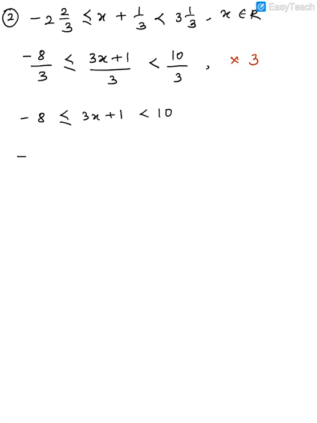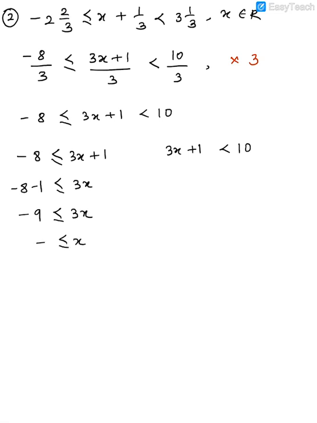Our first part is minus 8 less than or equal to 3x plus 1. 3x plus 1 is less than 10. Now what will this become? 3x, here you'll have minus 8 minus 1. Minus 9 less than or equal to 3x, so x is greater than or equal to minus 3.